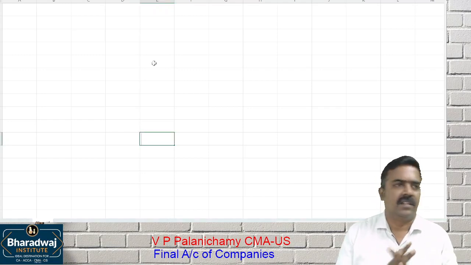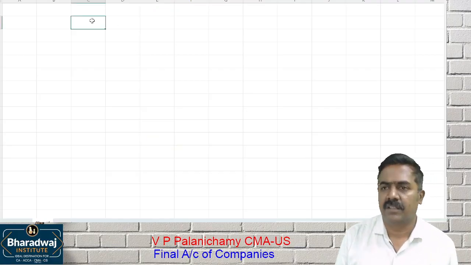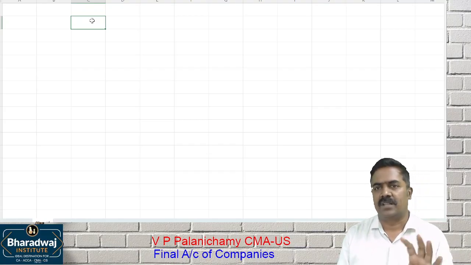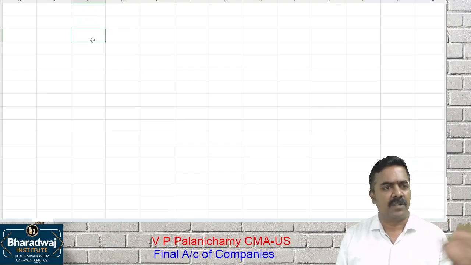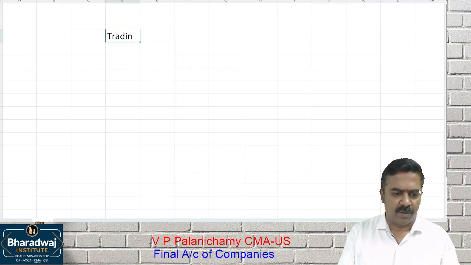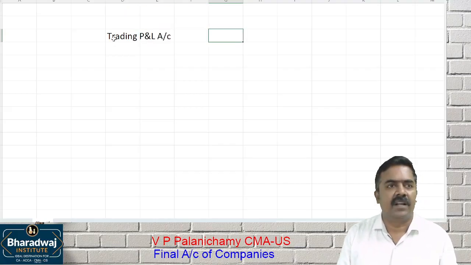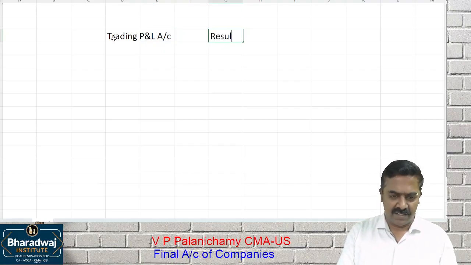Yeah, we'll begin with advanced accounting, chapter number 1. Before we start with the core content, accounting standards, there are certain things which we have to understand. Maybe you have seen in your BCom or plus 1 and plus 2, we prepare a trading P&L account. What is the purpose of preparing the trading P&L account? To find out financial results.